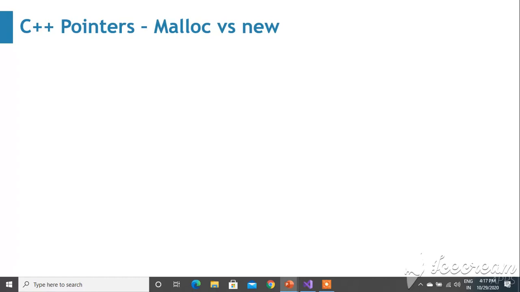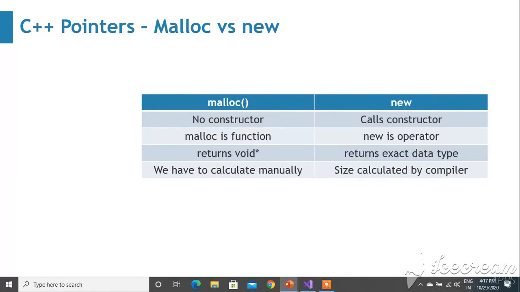Let us go through malloc and new quickly. Malloc doesn't have any constructor kind of thing, and once you use the new operator it will call a constructor. Malloc is a function, new is an operator. Malloc returns a void pointer after allocation is successful. New actually returns the exact data type. We have to calculate the size for malloc manually, but the size is calculated by the compiler when using the new operator.